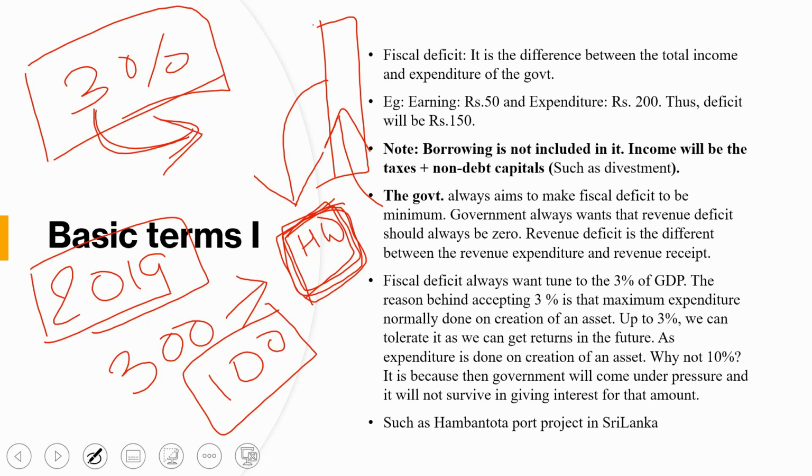But when the government spends money on the creation of an asset, that will be termed as your revenue part only, but after some period of time. So it will return money after a period of time. It will act as your investment, okay. That's why the government tolerates up to 3% of the GDP, okay.